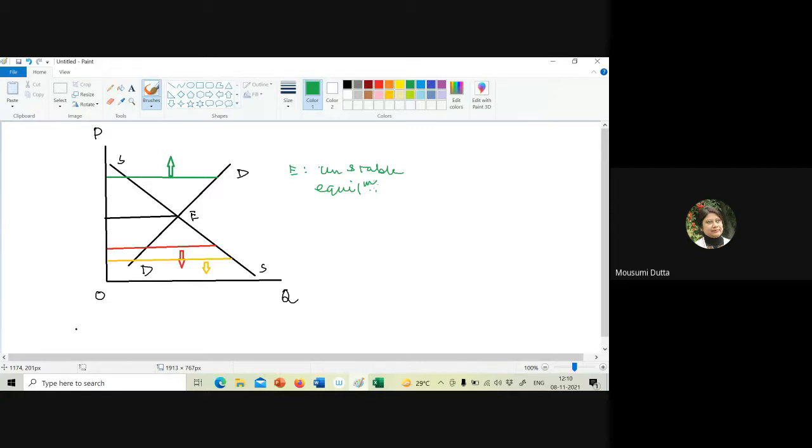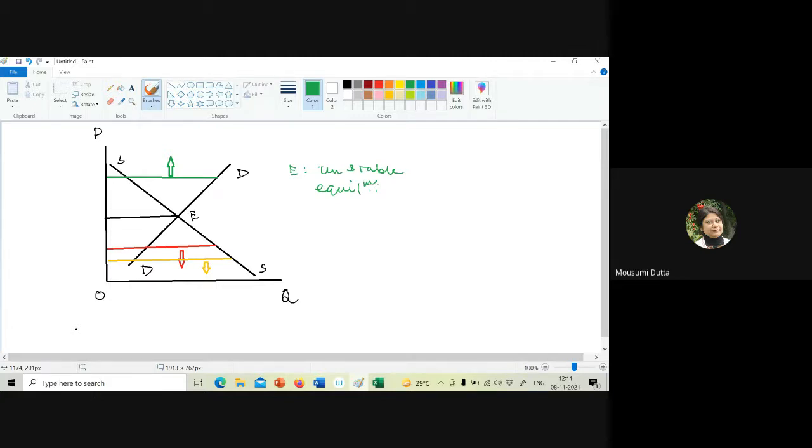Okay, so there may be this kind of relationship in context of the supply curve too, because supply not only depends on the prices of the commodity, there are input prices, there is technology, all these things are also determining the supply condition. So under specific condition, the supply may be negatively sloped as well. That is, as price of the commodity is increasing, the producers, because of certain other reasons, because of the input prices or because of the technology, will be forced to reduce the supply. Okay, so in that case, the supply curve will be negatively sloped.